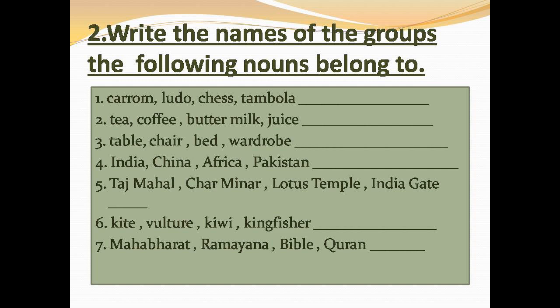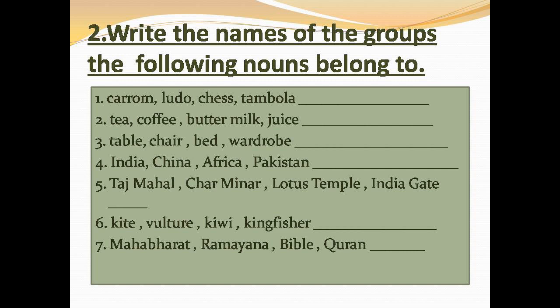So the answer is countries. Number 5. Taj Mahal, Charminar, Lotus Temple, India Gate. These are names of famous monuments. So the answer is monuments. Number 6. Kite, vulture, kiwi and kingfisher. Names of birds. So the answer is birds.